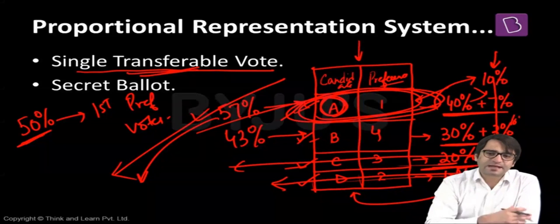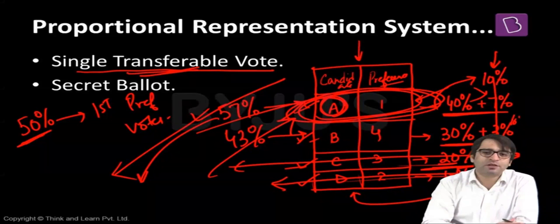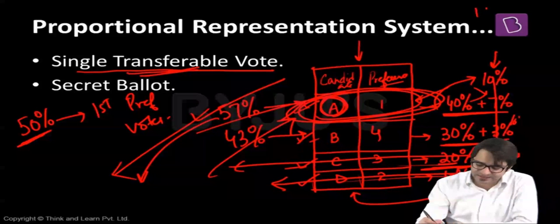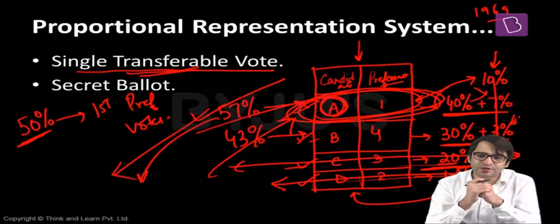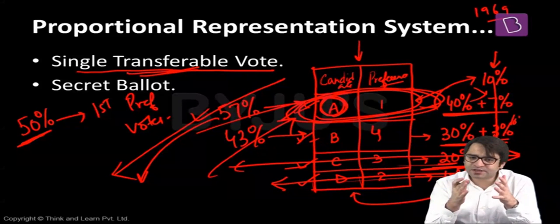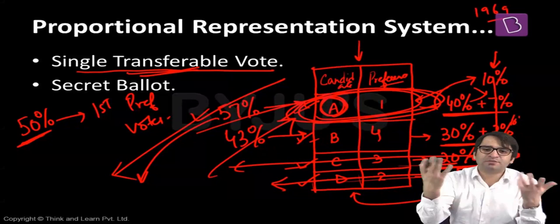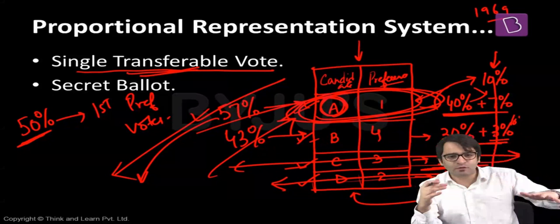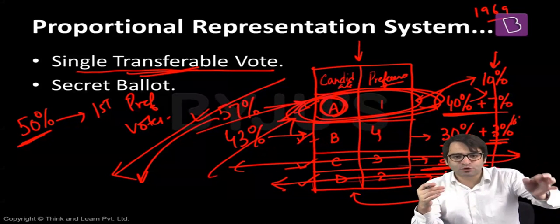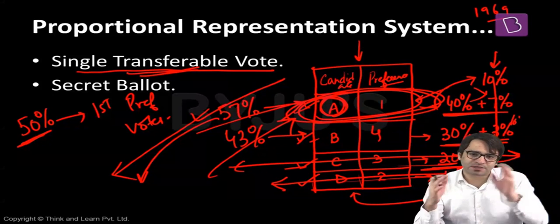But one quick fact: we never had to take second counting to determine who is the next President of India, except in the 1969 election, when V.V. Giri became the President of India. Apart from the 1969 election, at every election we take the first preference votes, and in these first preference votes we have the President of India. That means when the first round of counting is over, somebody gets more than 50% of the total valid votes polled, and this person is the next President of India.